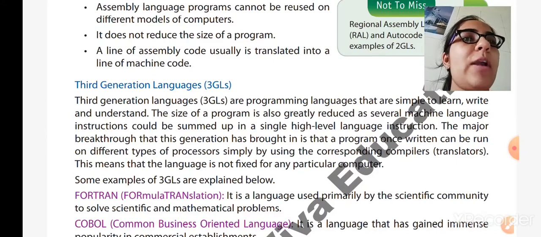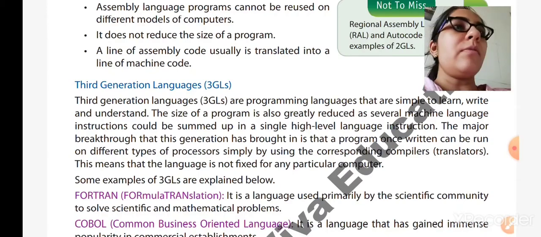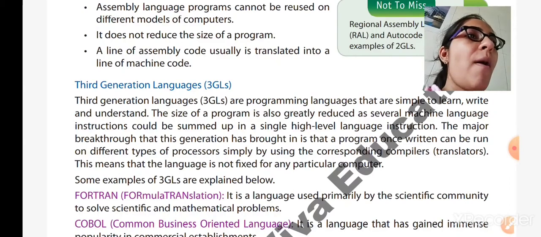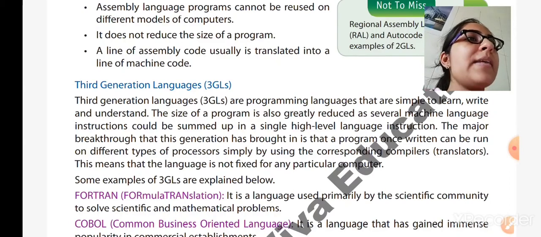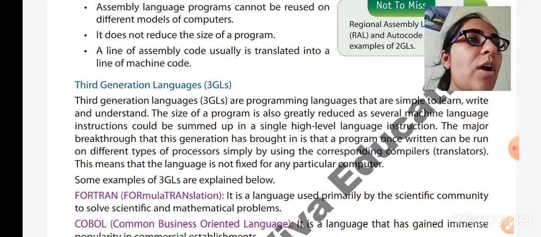But here in high level languages, all those instructions get summed up within one line. Therefore it is very small in size.